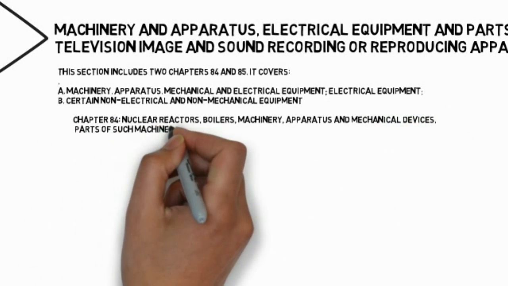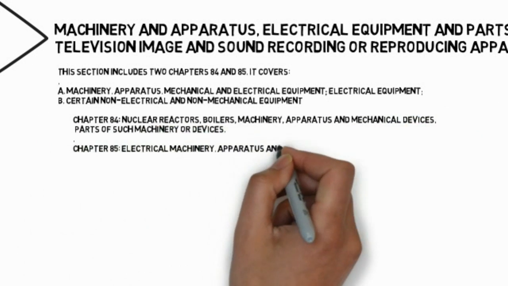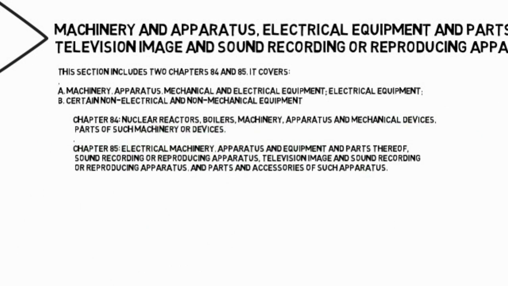Chapter 84: Nuclear reactors, boilers, machinery, apparatus and mechanical devices, parts of such machinery or devices. Chapter 85: Electrical machinery, apparatus and equipment and parts thereof, sound recording or reproducing apparatus, television image and sound recording or reproducing apparatus, and parts and accessories of such apparatus.